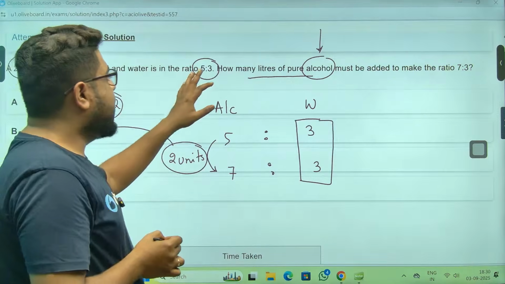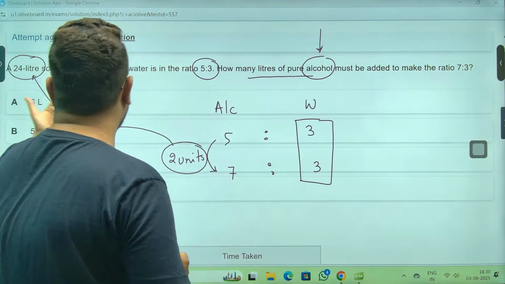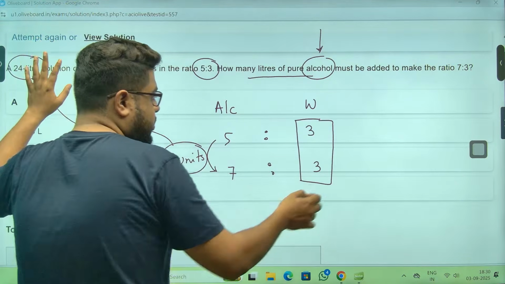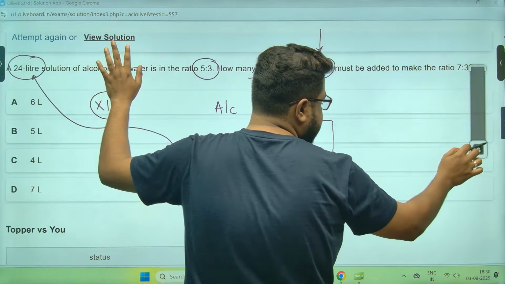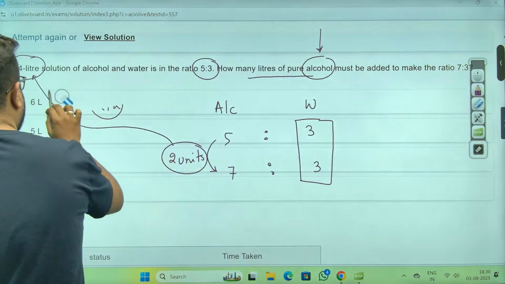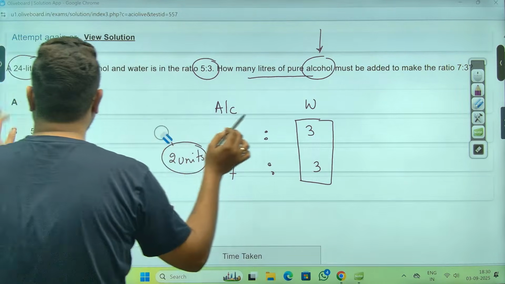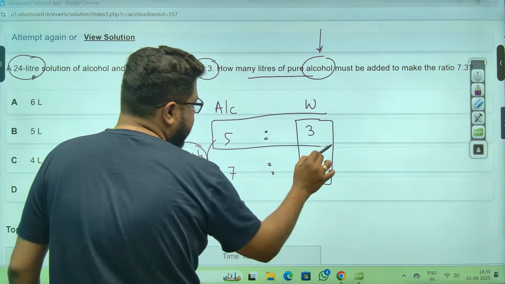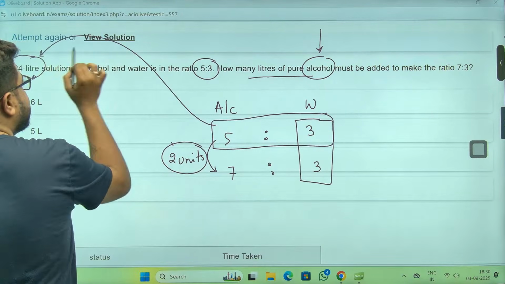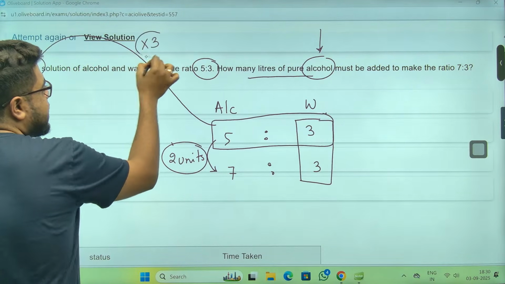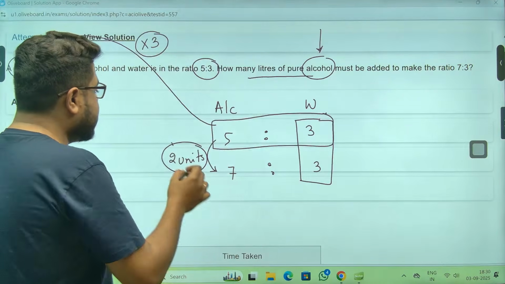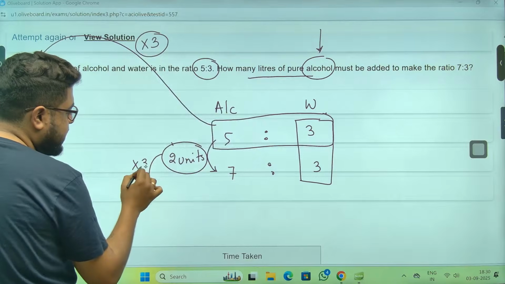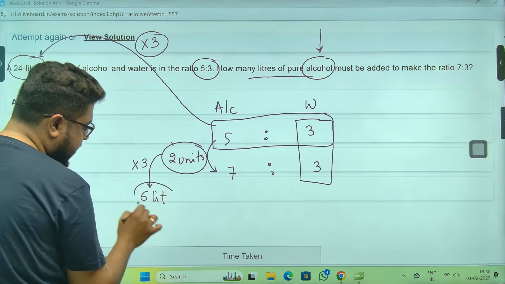So they are asking how many liters of pure alcohol must be added. So 2 units. Sorry, extremely sorry, this is not 12, it's 24. Extremely sorry, sir. So they are saying a 24-liter solution. So the solution was 5 plus 3, 8 units. So these 8 units are 24, so into 3, sir, because 8 units is 24. Then they are asking 2 units is how much? So you do into 3. That is 6 liters. That's your answer, sir.